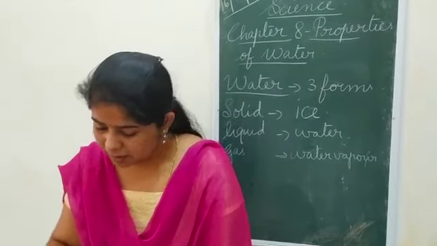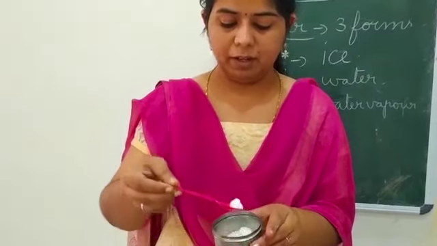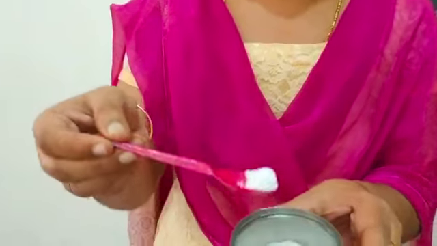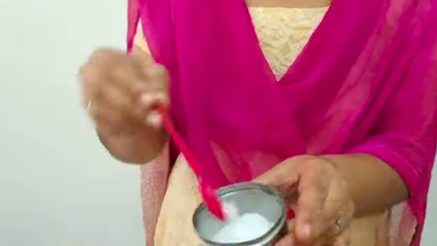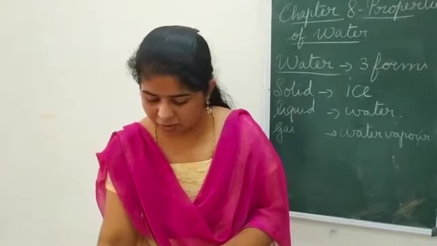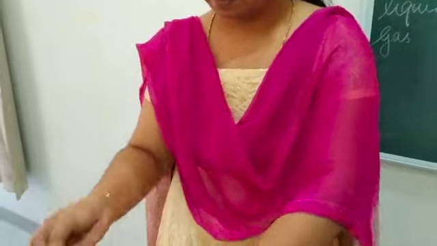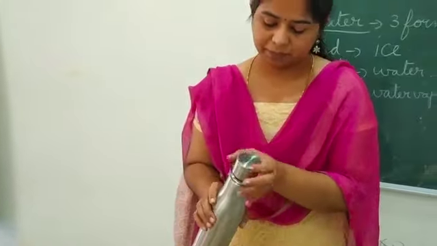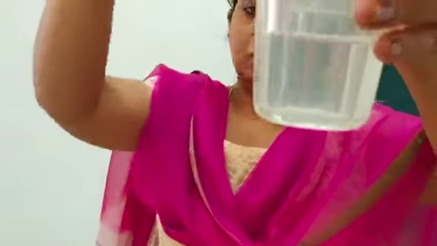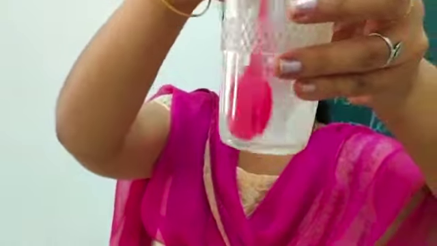Is it clear? In the same way, another white-colored thing which you add mainly for curries. If you don't add this, the curry won't be so tasty. Yes, what is it? Salt. In the same way, in another glass, I'm adding this salt. Look at this. I added some salt in this. Adding water to it. Now you can see at the bottom again, the water and the salt. Stirring it again.